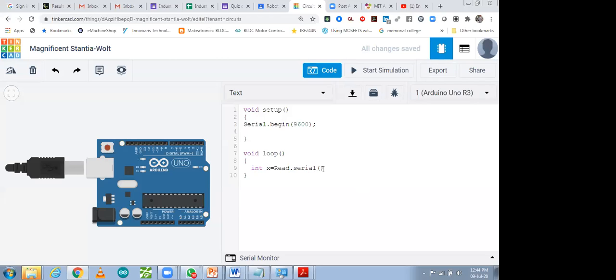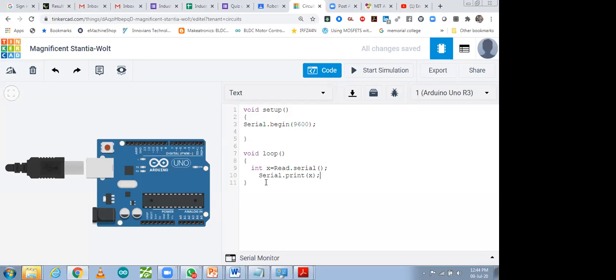And then we have to use what value we are going to read. Take it empty because we are just reading from that. Just use a semicolon because we are reading from the serial monitor. After reading it, we are going to print it. So Serial.print whatever value we are reading from that mobile phone, that we have to print on the serial monitor also, so that we can visualize it.